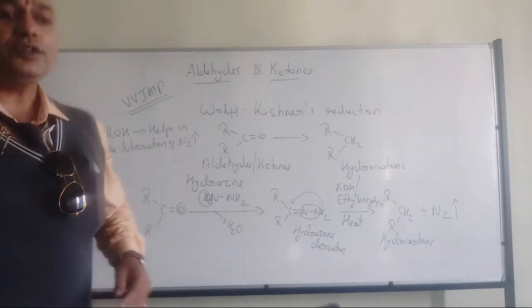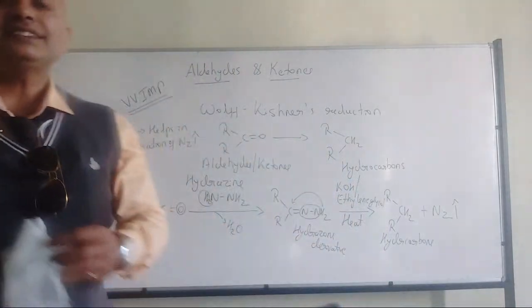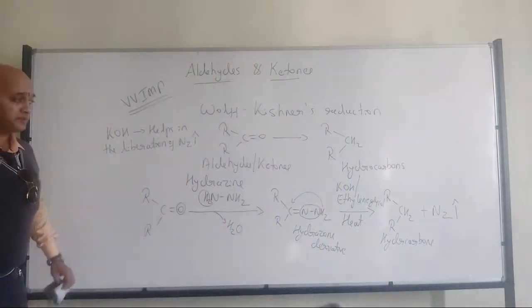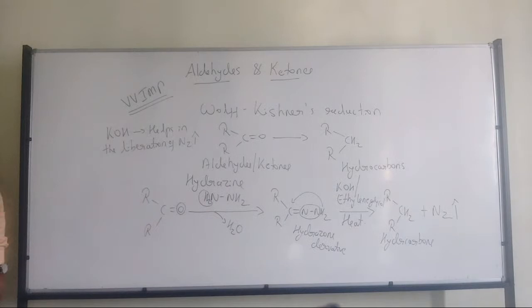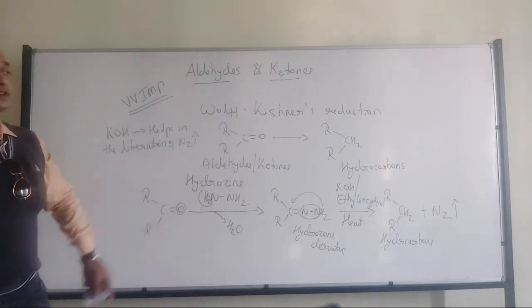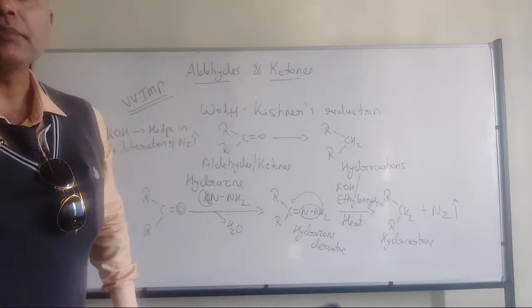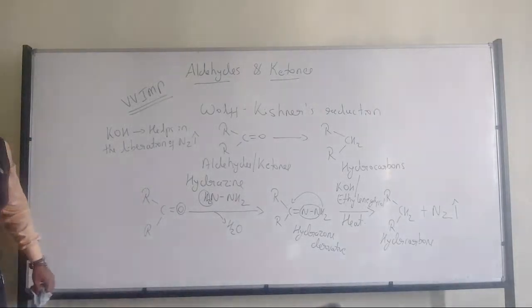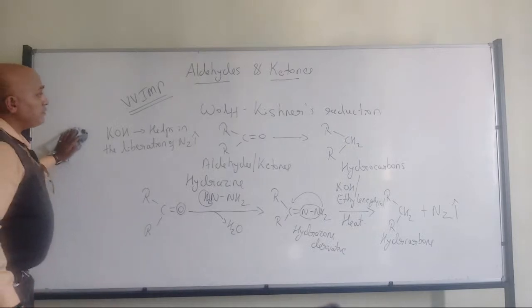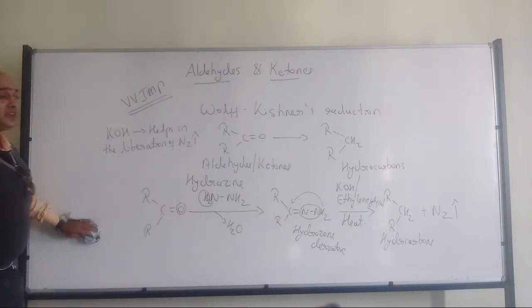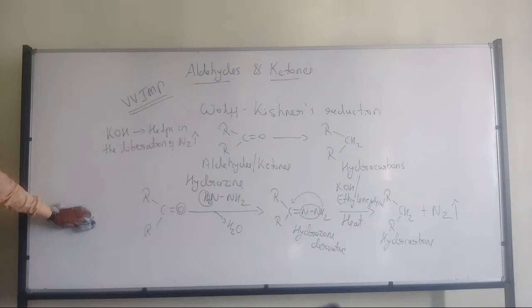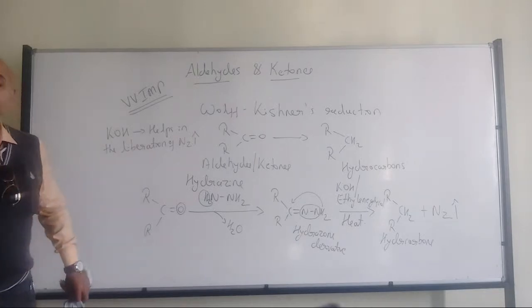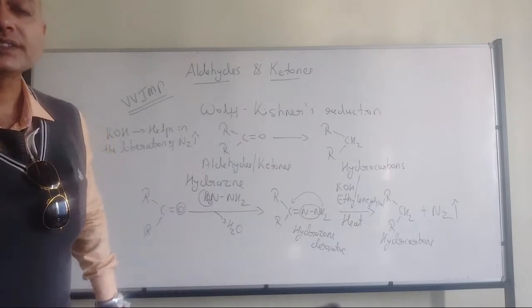If you don't use potassium hydroxide, naturally the reaction will not be feasible, because hydrazone is a quite stable product. To convert that hydrazone into hydrocarbons, we have to provide the conditions and also the high temperature. Got my point? So that's where we have the Wolff-Kishner reduction reaction. What is the difference between Clemmensen's reduction and Wolff-Kishner reduction?